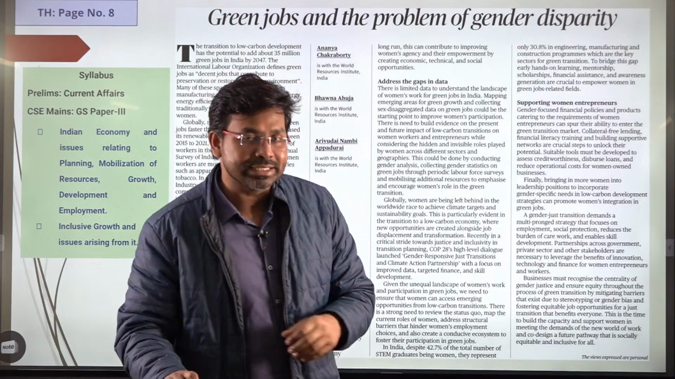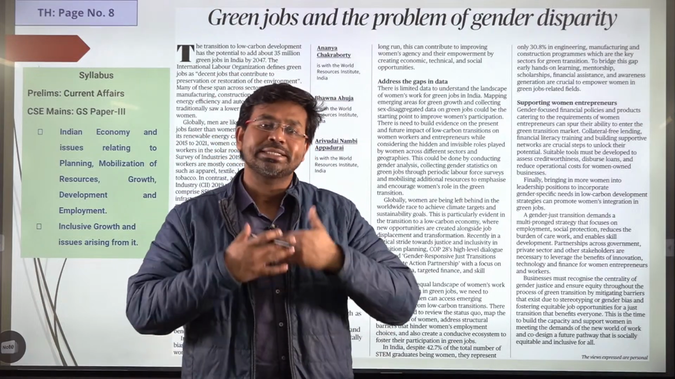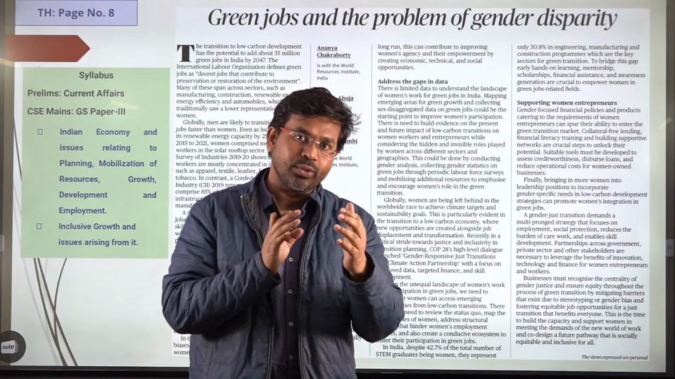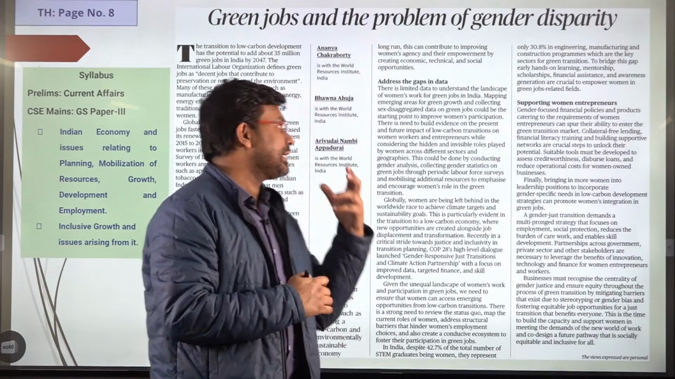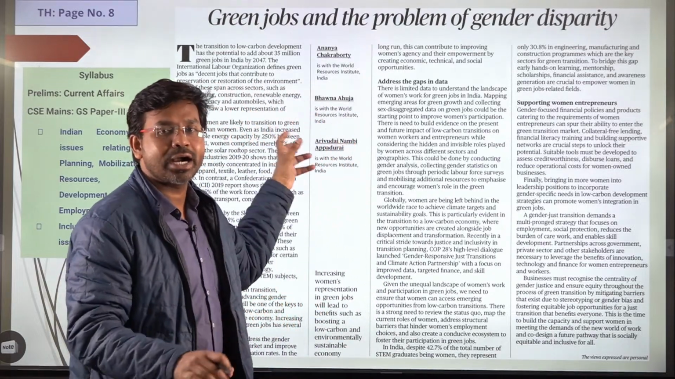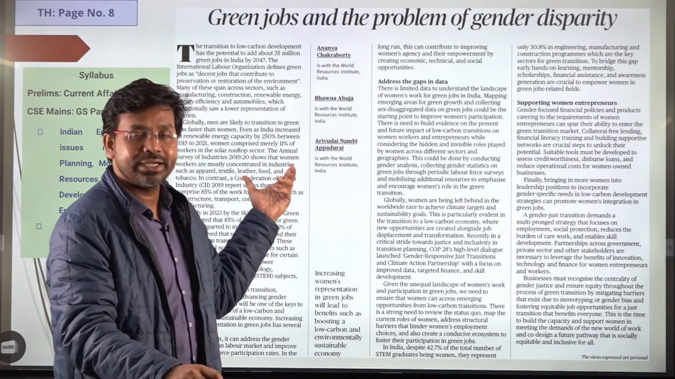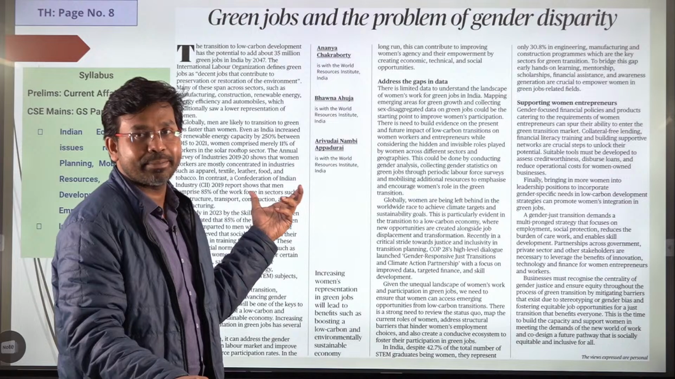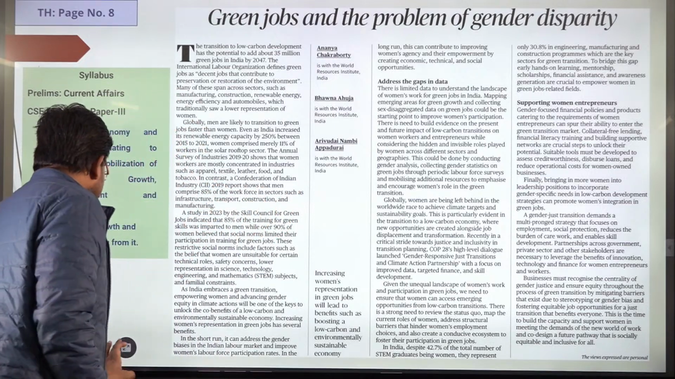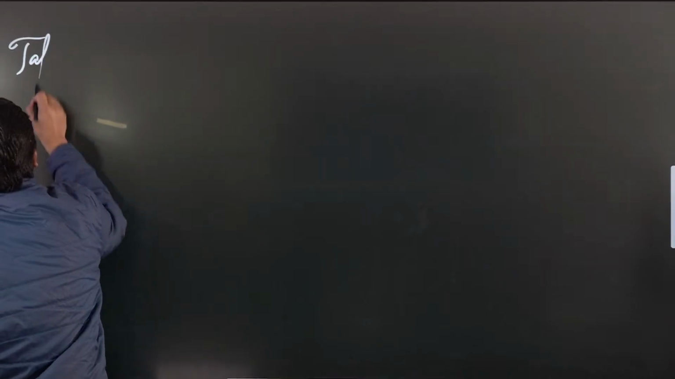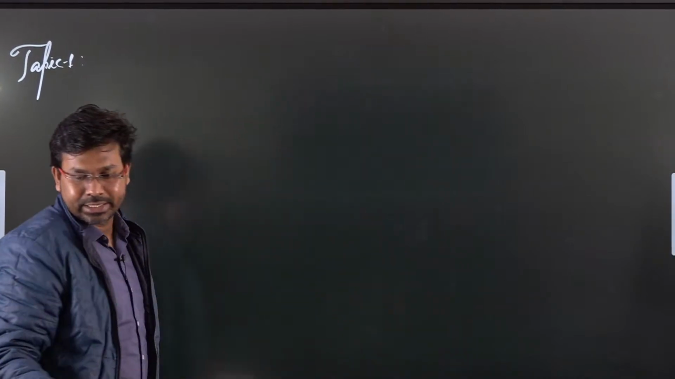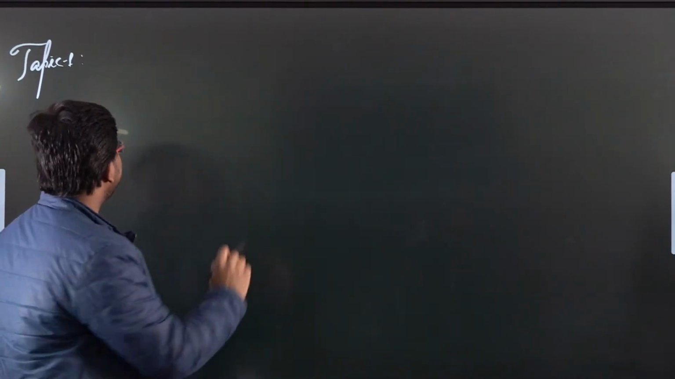This article is relevant under Indian economy. Also, it is relevant under environment and ecology. So it has multi-dimensional connotations. We need to interlink various aspects of this article to various parts of the syllabus. It is generally connected with GS paper 3 of the mains exam. With this, now let us understand this particular article. Name of this article, it says green jobs and the problem of gender disparity.